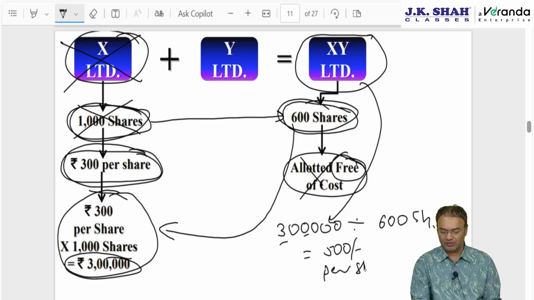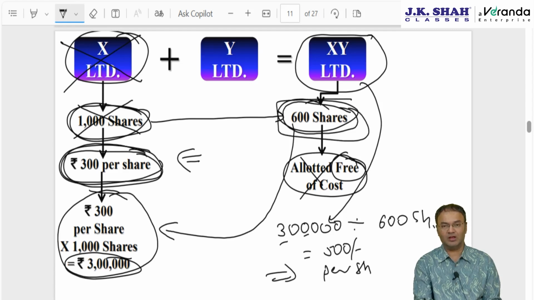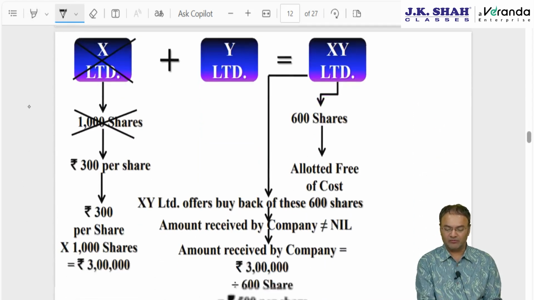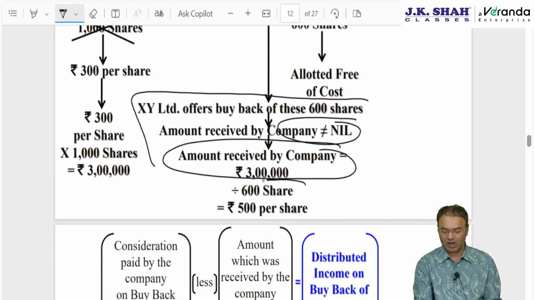So 500 per share for the new company, and 300 per share for the old company, because the quantity is less. Whichever company is buying back, accordingly you will take a call. So if bought back, this company would be deemed to have received not 0, but 3 lakh rupees in totality divided by 600 shares, that is 500 per share.